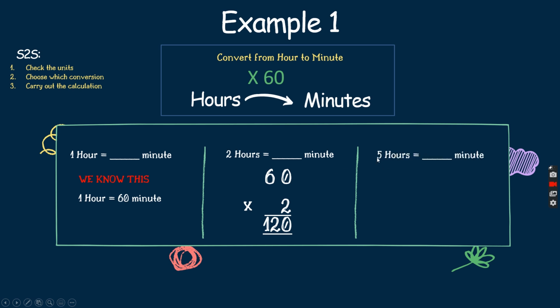Next, 5 hours. I want to change 5 hours to minutes, so same steps as well. We're going to be focusing on hours and minutes. So if we want to change from hours to minutes, you just times it by 60. So change this to column format. So 0 times 5 gives 0, 5 times 6 gives 30, and the answer is 300 minutes.